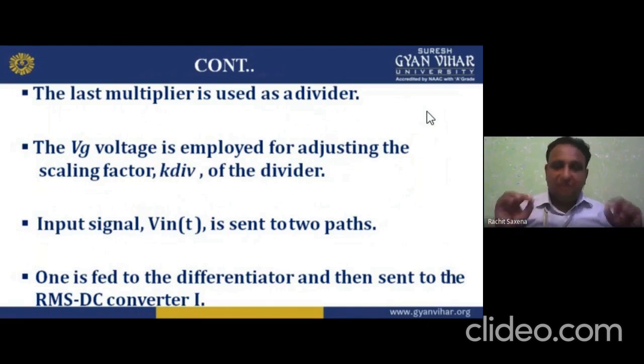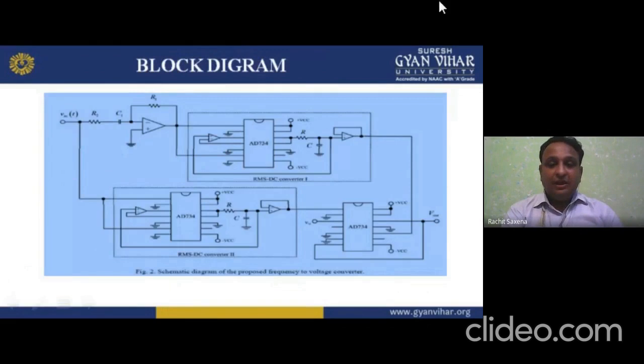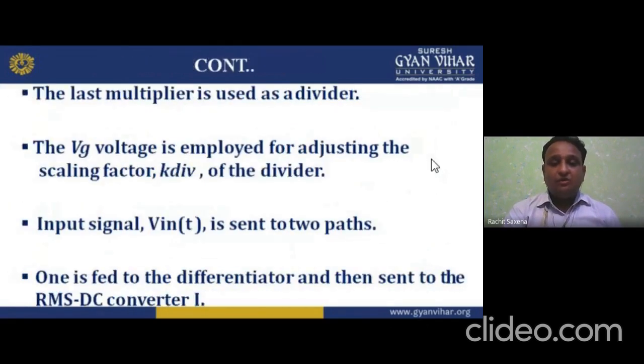Now the input signal Vin(t) is sent to two paths. One is fed to the differentiator and then sent to the RMS DC converter number 1. See this: here R1 and C1 are for the adjustment, and one op-amp is behaving like a differentiator. The input is given here, and another is given to the AD734, which is the RMS DC converter. Okay, now see here.